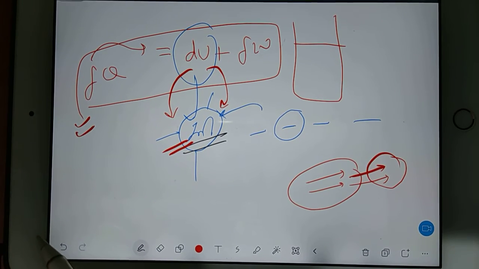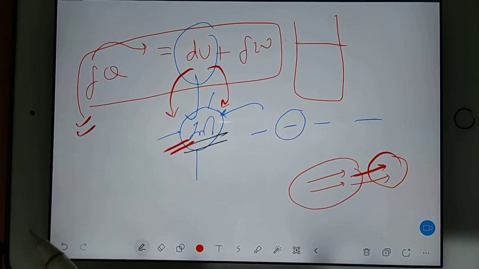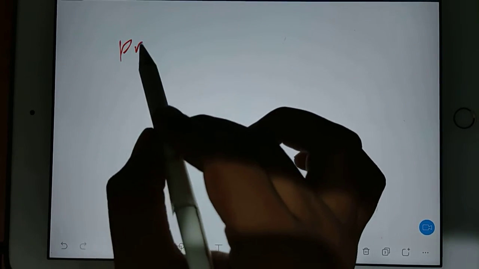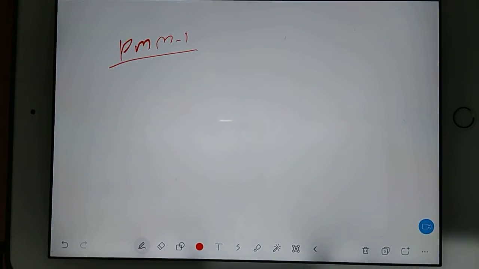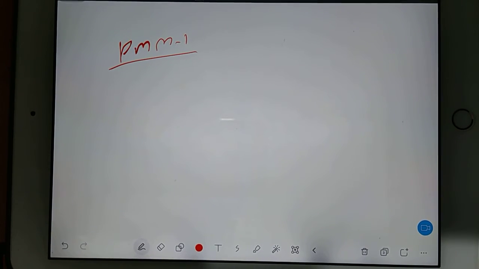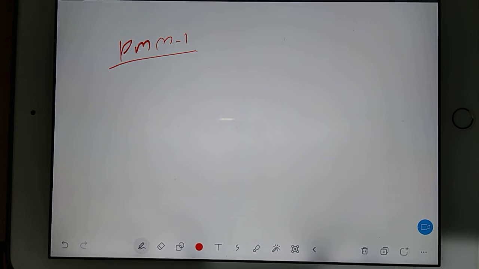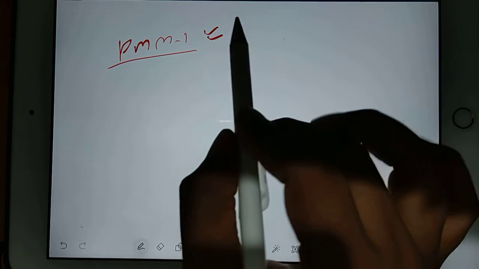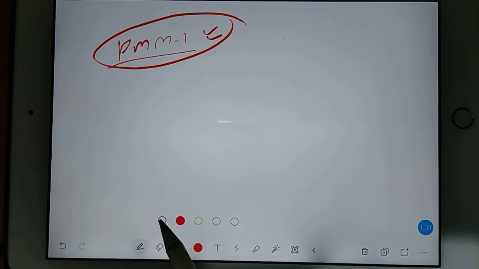Let's understand now. There is something called PMM1. Have you heard about this? Can you remember the full form of this? No, right? Okay. The full form of PMM1 is perpetual motion machine of the first kind. No need to take notes because the PDF is there. You can read the PDF.